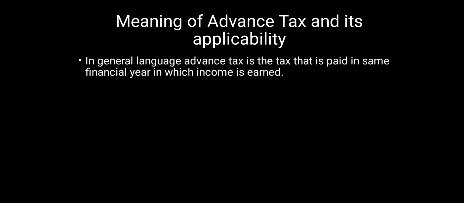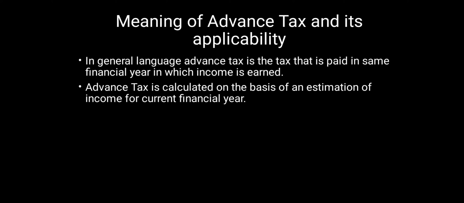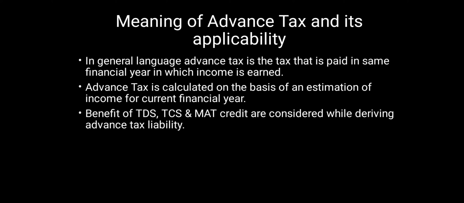Meaning of advance tax. In general language, advance tax is the tax that is paid in the same financial year in which income is earned. Advance tax is calculated on the basis of an estimation of income for the current financial year. This is because we cannot determine the exact income of the complete financial year. This is the main reason why this tax is called advance tax.